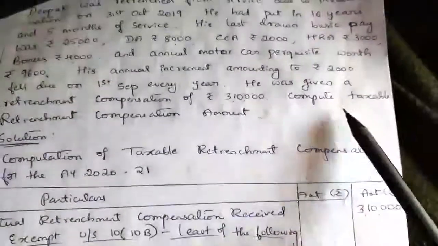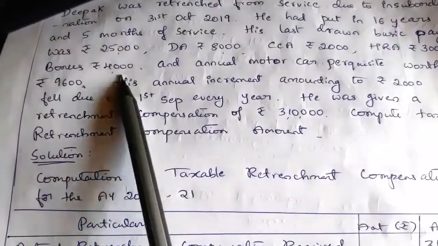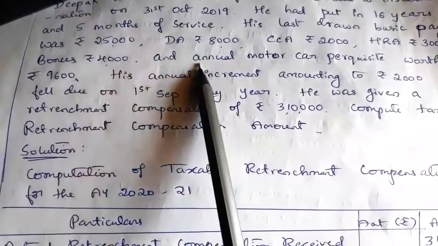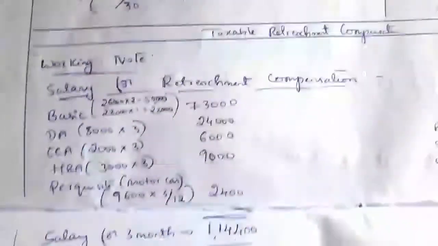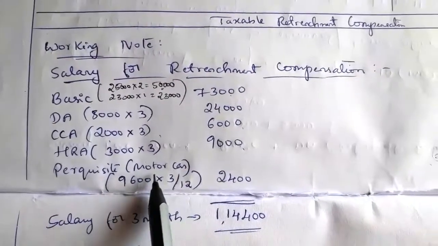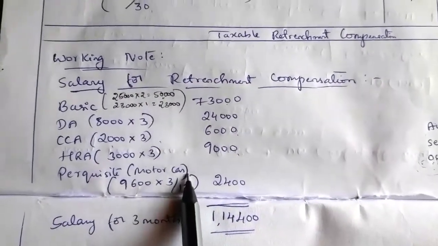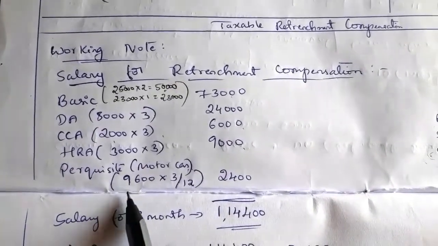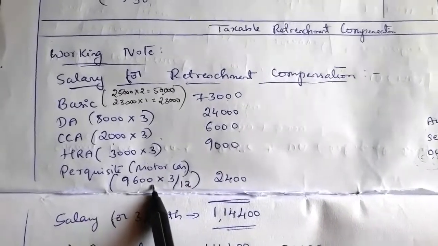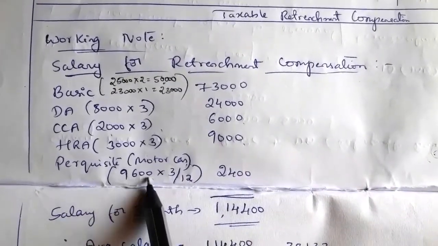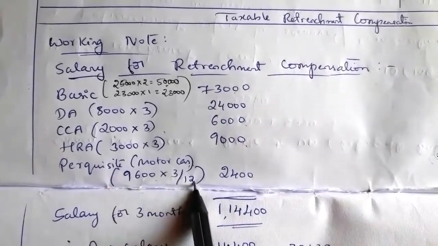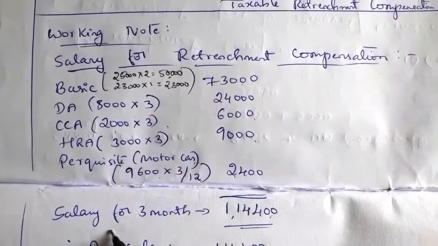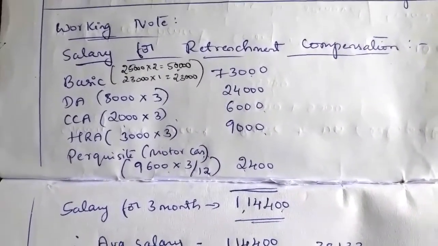And the perquisite. We should not add bonus, because bonus is not included in salary while computing retrenchment compensation. Next we have to take annual motor car perquisite. The facility or benefit given to the employee is a motor car here. The annual value of this benefit is 9,600. This is annual, so we have to take only 3 months, that is into 3 divided by 12, which is 2,400. So the total salary for 3 months will be 1,44,400.